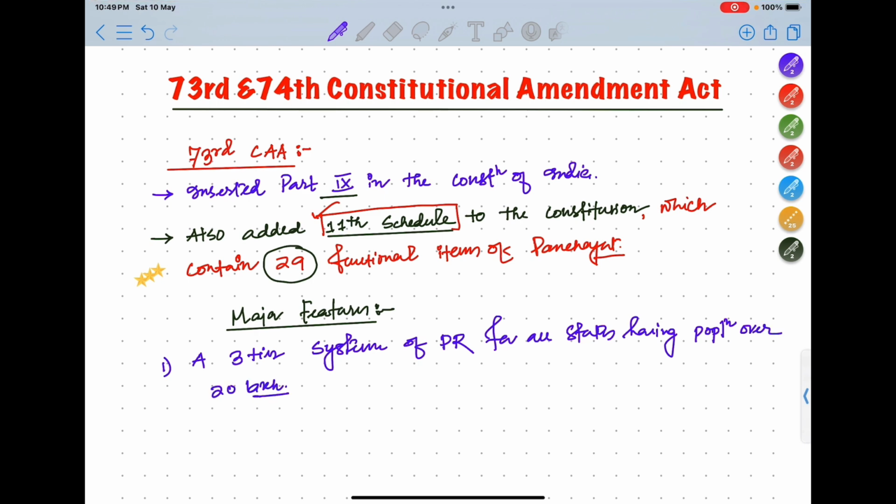Now you need to remember this concept, this limitation, that is 20 lakh. If the population of a state is less than 20 lakh, then the Panchayati Raj system will not be applicable to that state, or this 73rd Constitutional Amendment Act will not be applicable to that particular state.